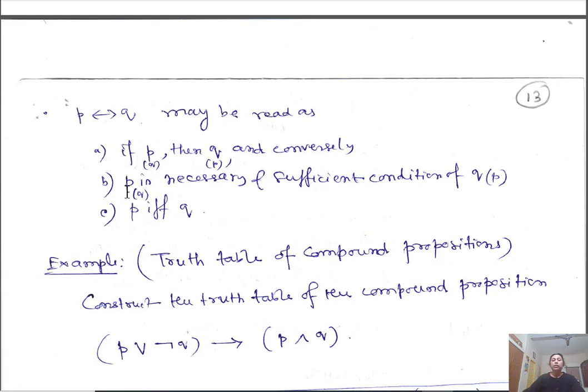Or you can say P is necessary and sufficient for Q, or Q is necessary and sufficient for P, or P if and only if Q. Okay, all these are equivalent. So it is read in this way.